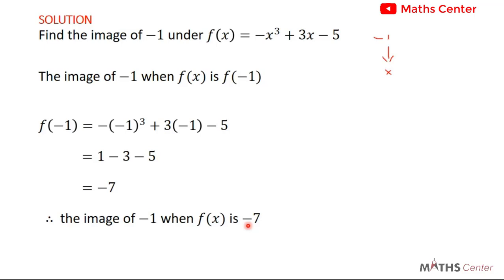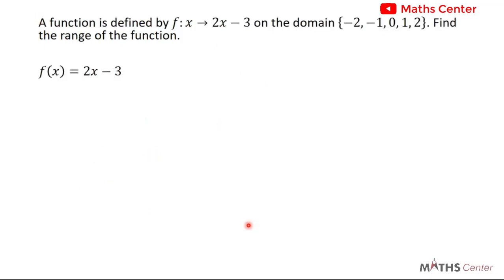I hope this is clear. Let's move on to the next example. A function is defined by f of x maps to 2x minus 3 on the domain negative 2, negative 1, 0, 1, 2. Find the range of the function.